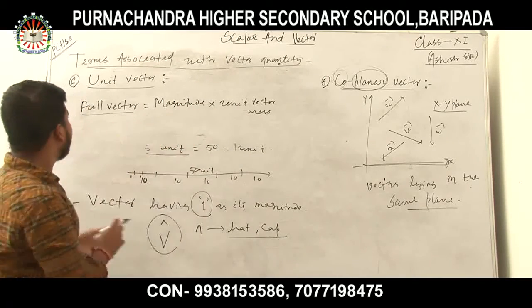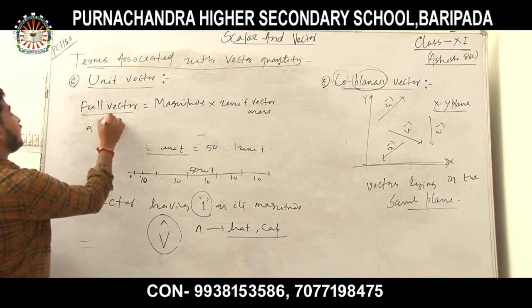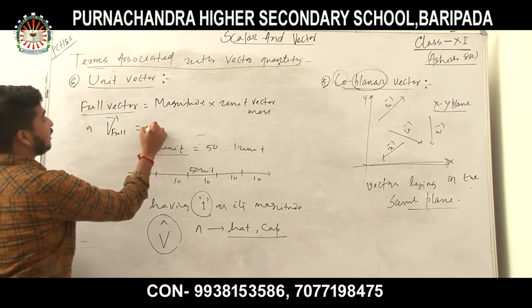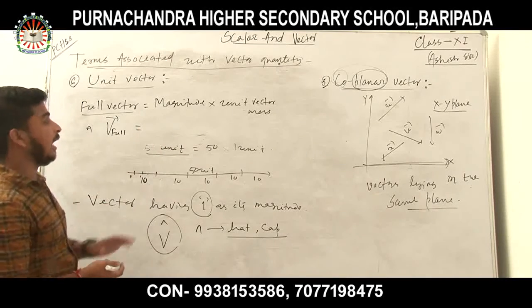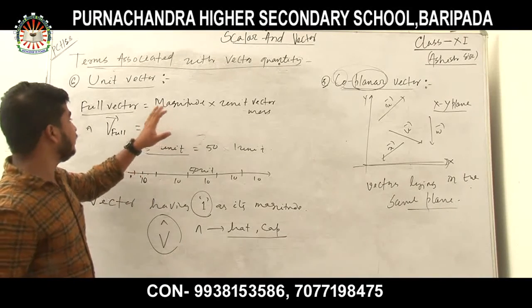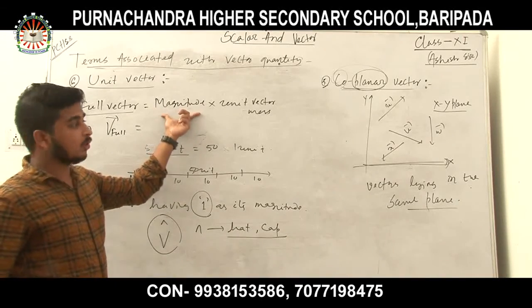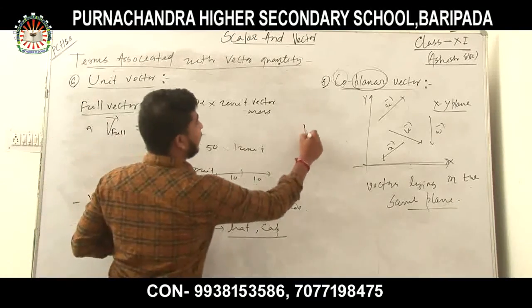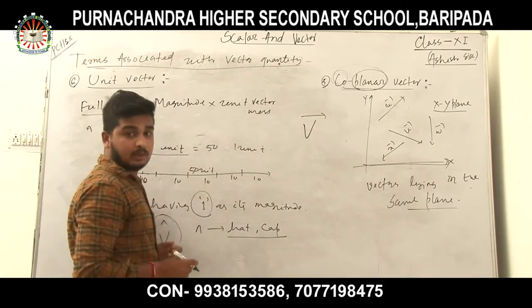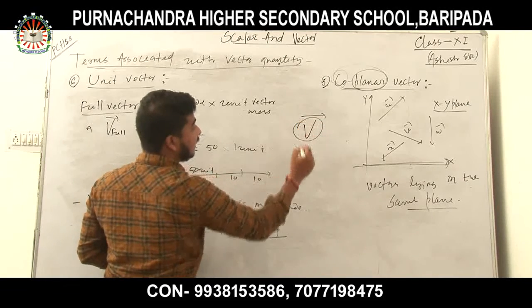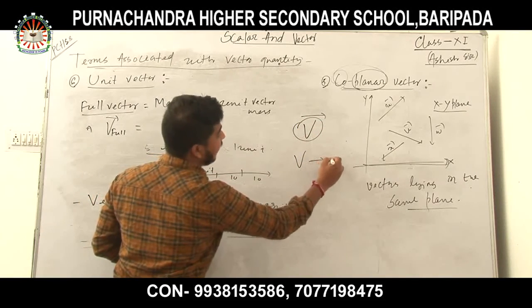So here, v full vector is equal to magnitude. I have forgotten to write the magnitude of a vector quantity. Suppose v is a vector. So what is the magnitude of the vector? Only v represents the magnitude.